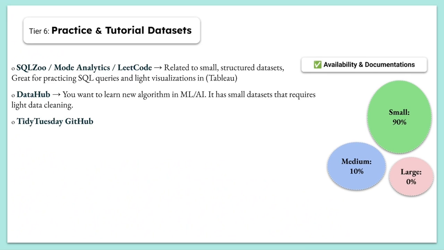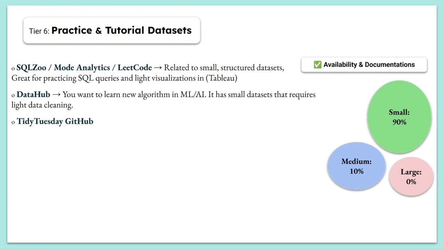And finally, tier 6, the final tier, practice and tutorial datasets. I include this part here because sometimes when we learn a new algorithm in machine learning, such as random forest or XGBoost, you want to implement it on just a focused, solid dataset that doesn't confuse you during analysis.